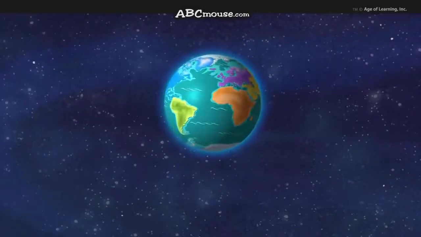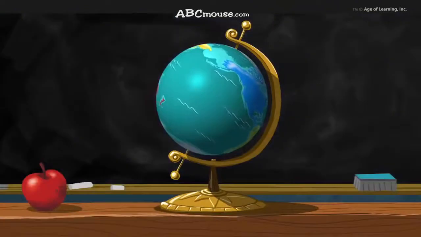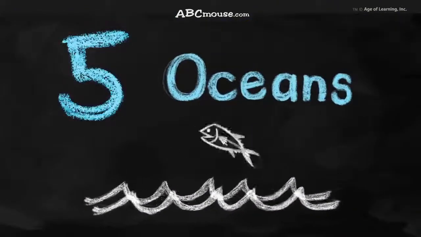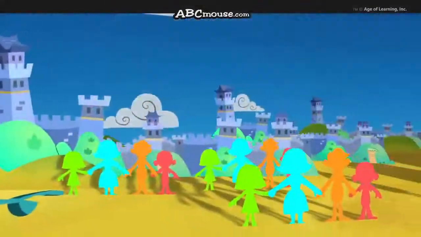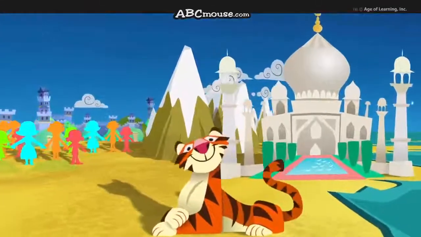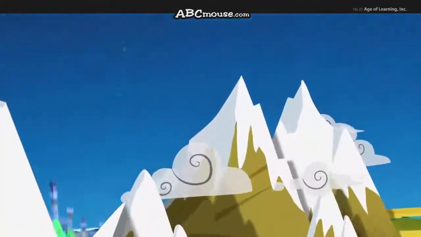Our earth is a very, very, very big place. It is covered by water and land. It has 5 huge oceans where we can swim and 7 continents where we can stand. Asia is the continent that has the most people. It's also the largest in size. It has the 50 highest mountains in the world. Their peaks reach high into the skies.